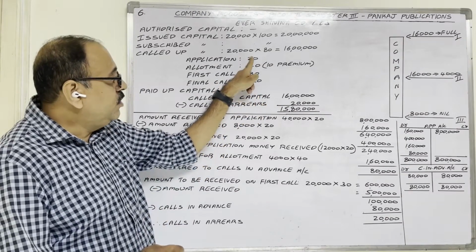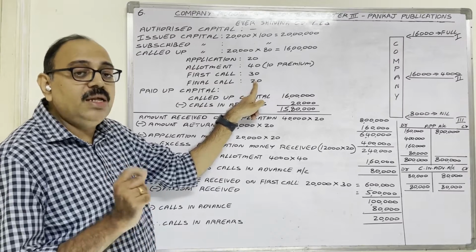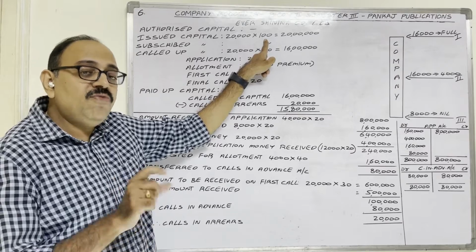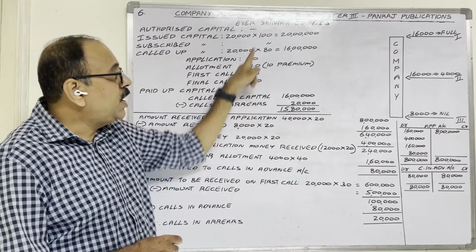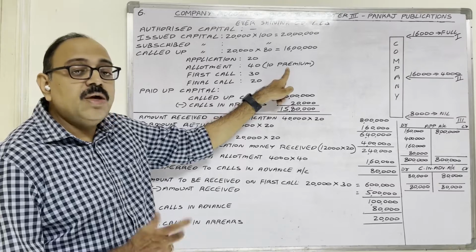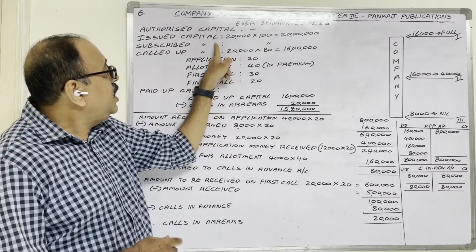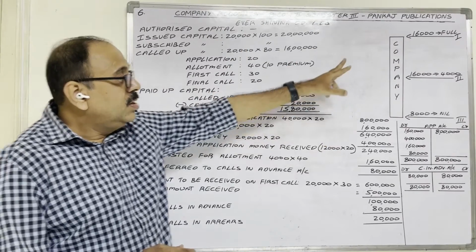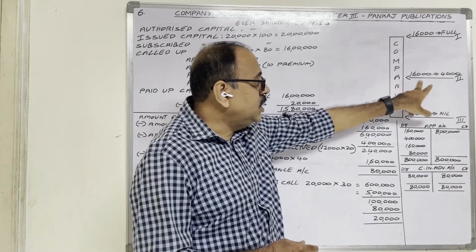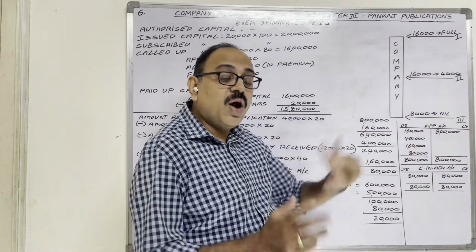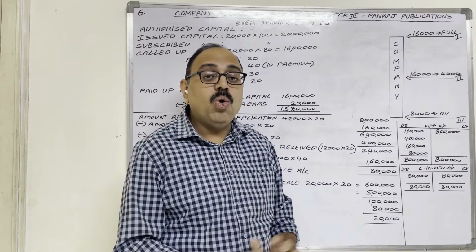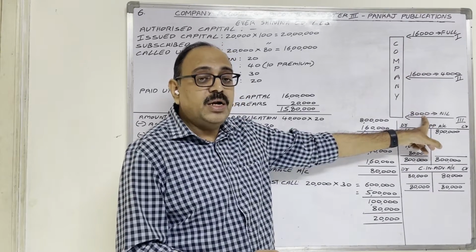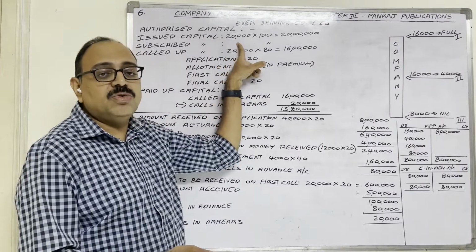Issue price is, if you add all these 4 amounts, 110. Face value is 100 rupees. So issue price is more than face value. 110 rupees minus 100 rupees, 10 rupees, is what? Premium. And the company issued 20,000 shares. The public applied for 16,000 plus 16,000 plus 8,000, 40,000 shares. So there is oversubscription. Demand is for 40,000 shares, but supply is only 20,000 shares.